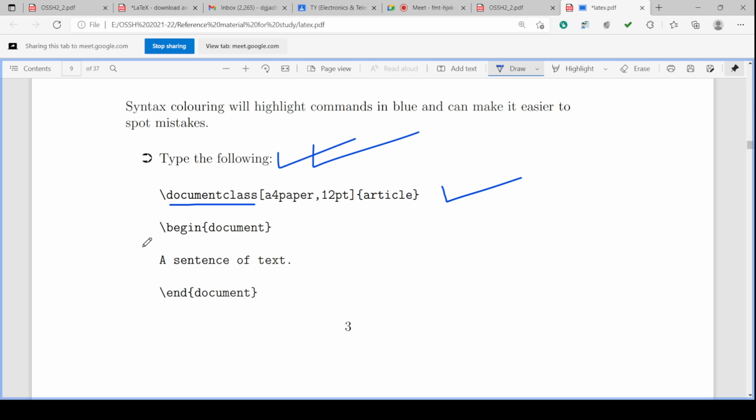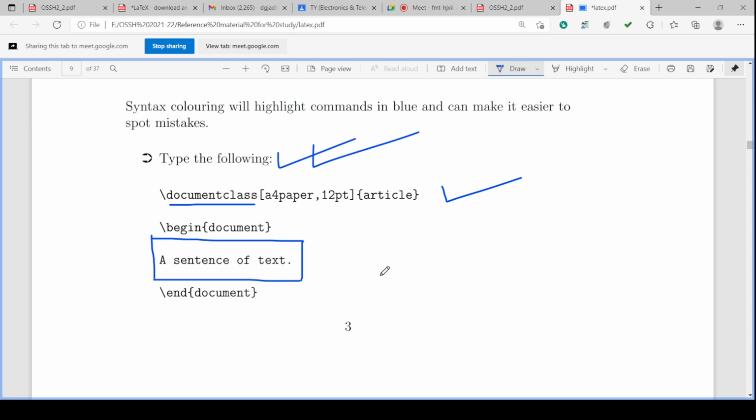On the second line we start the program, begin document, and at the end of the program we are writing end document. Begin document and end document. In between this begin document and end document, whatever document you want, you can type here or you can copy and paste here.